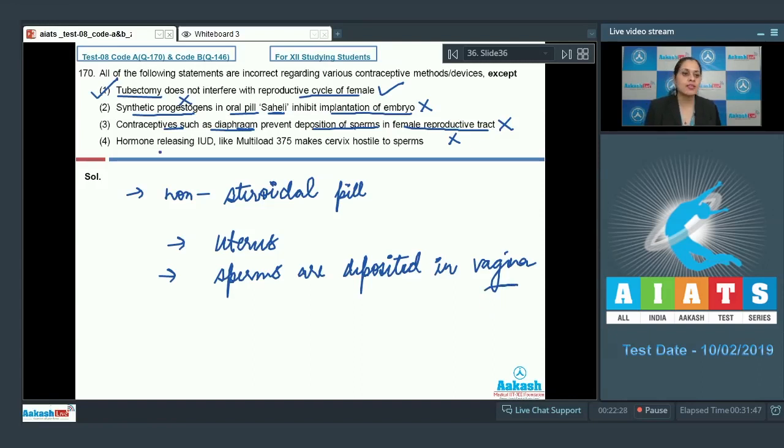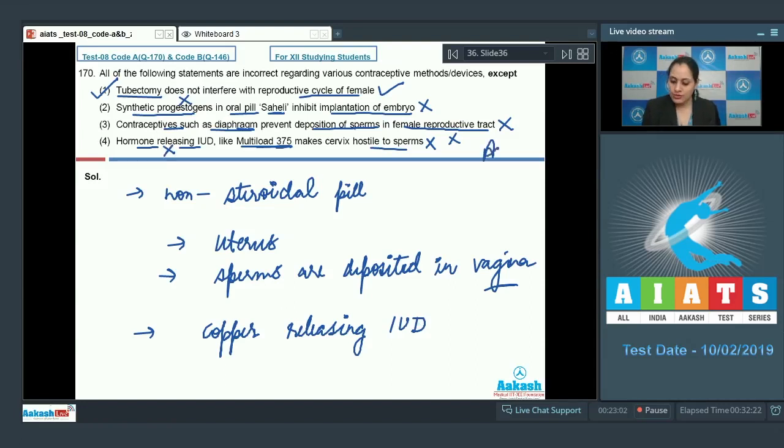The last statement is hormone releasing IUD like Multiload 375 makes cervix hostile to sperms. As it is an incorrect statement, this cannot be the correct answer to our question because Multiload 375 is a copper releasing IUD and not a hormone releasing IUD. So the correct answer to this question is option number 1. Let's proceed to the next question.